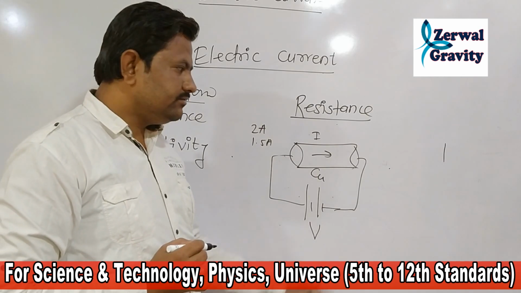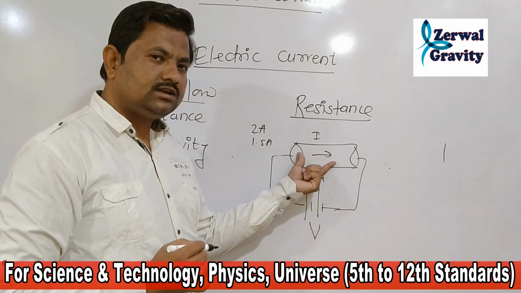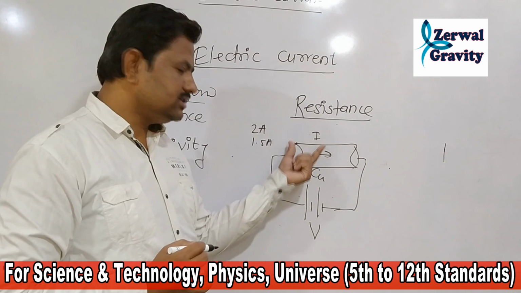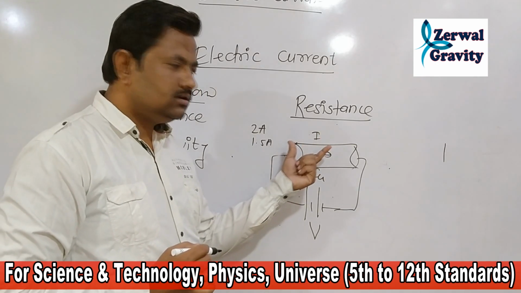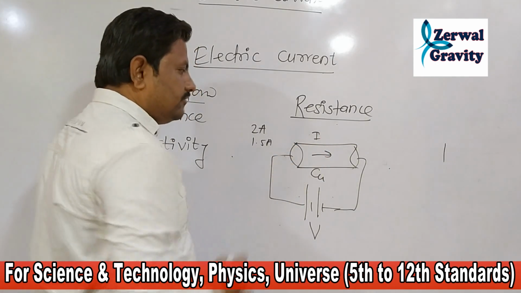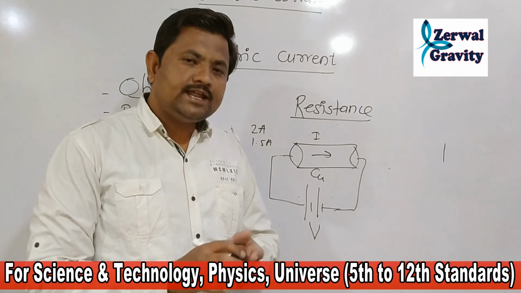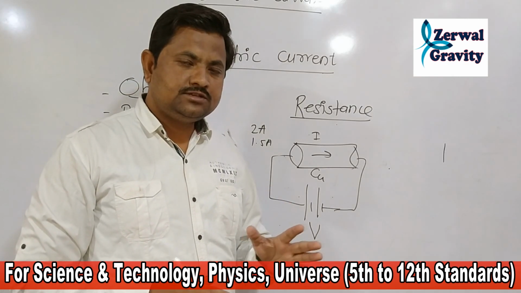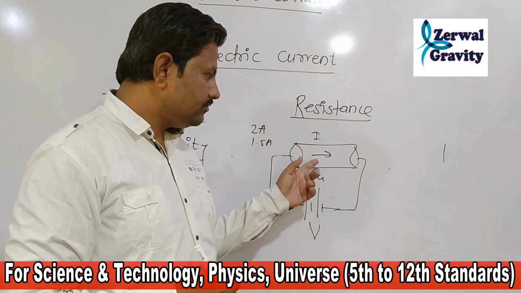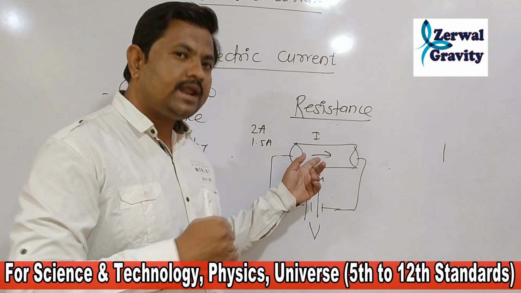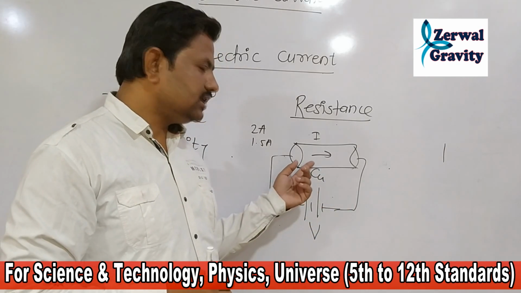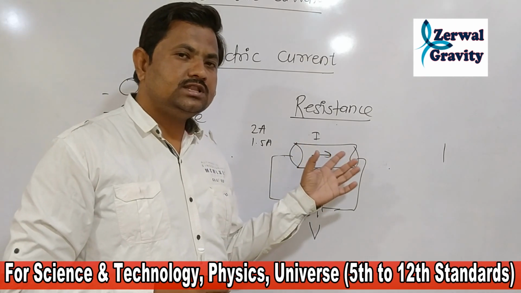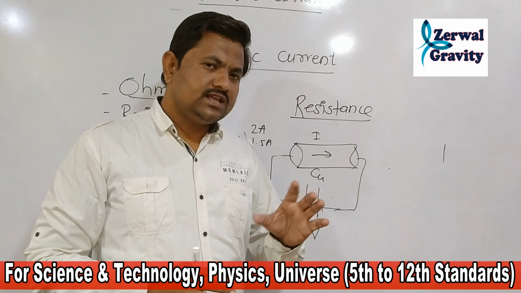This shows that when we replace the material, that is the conductor, there is an increase or decrease in the amount of current. So there is one physical quantity present in any material or conductor which can oppose or help the flow of electric current through it, and that property is nothing but resistance.